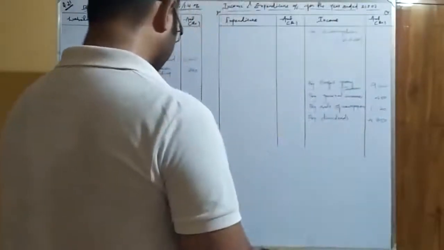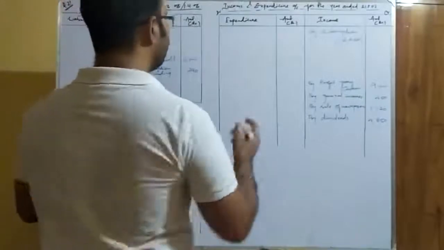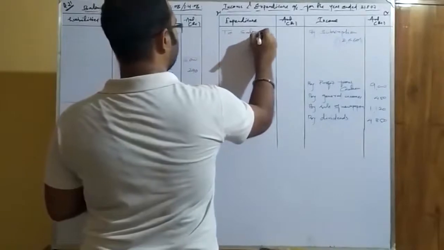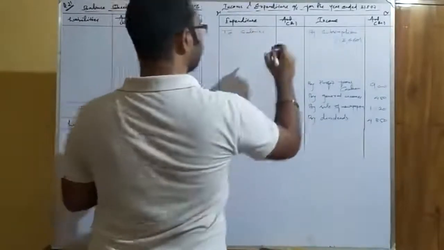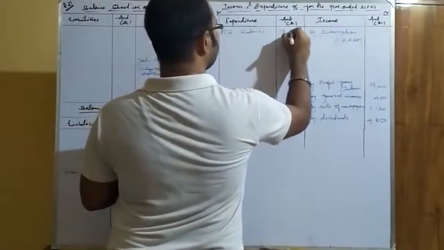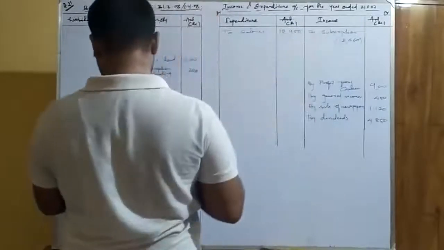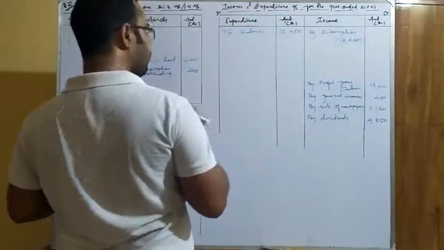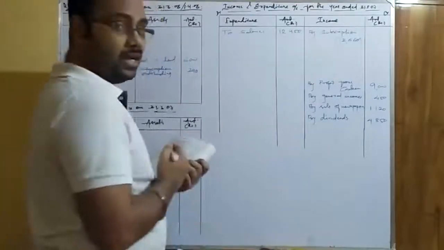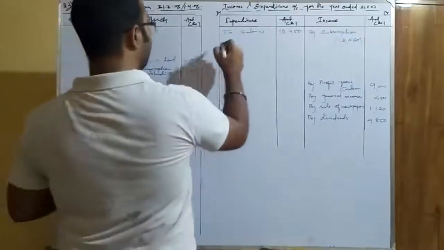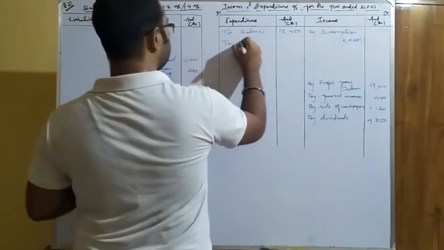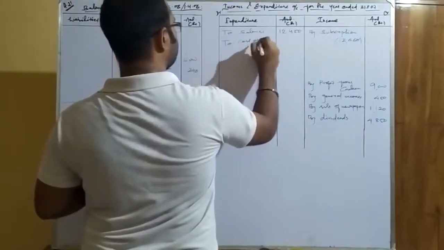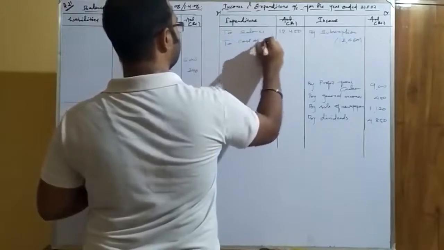Next, moving on to the expenses part. Salaries, no adjustment is there. We write it directly to salaries. So salaries is given as 12,450. Next, stationery. Stationery is having adjustment, so we will not keep it in the inner column because we have to make a working note. So we will write it over here as cost of stationery consumed.